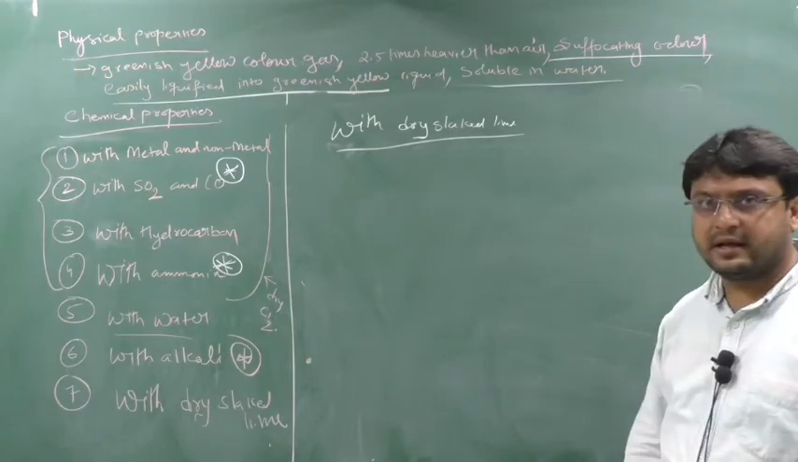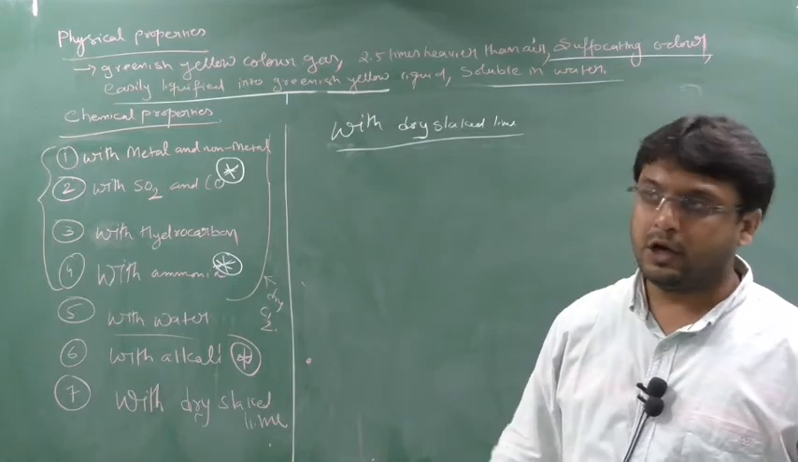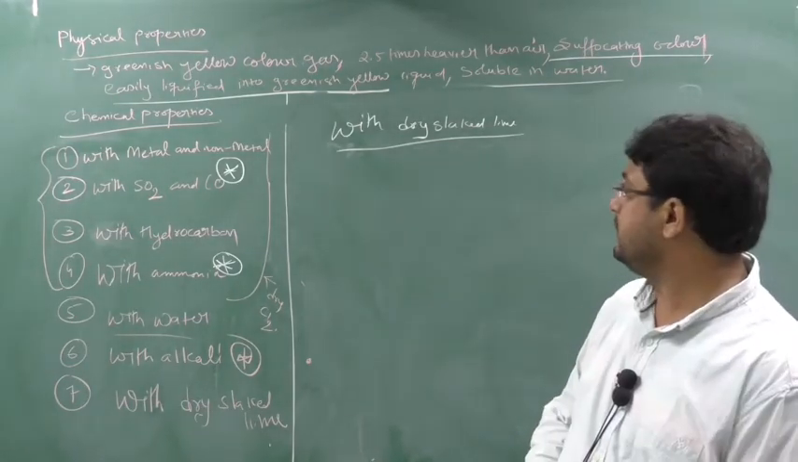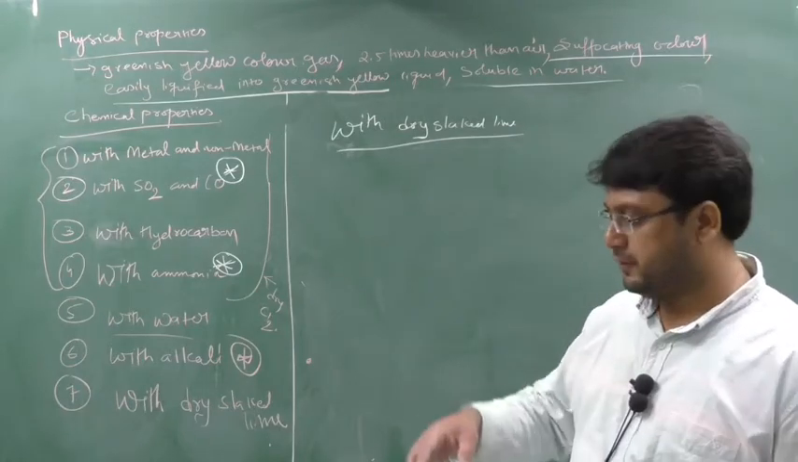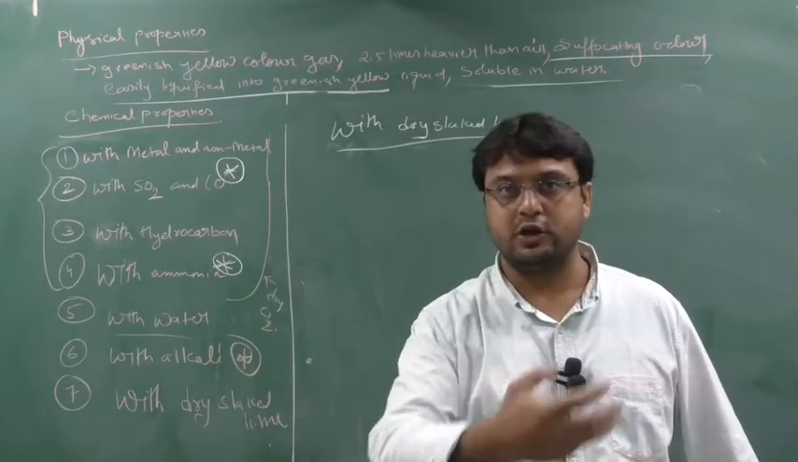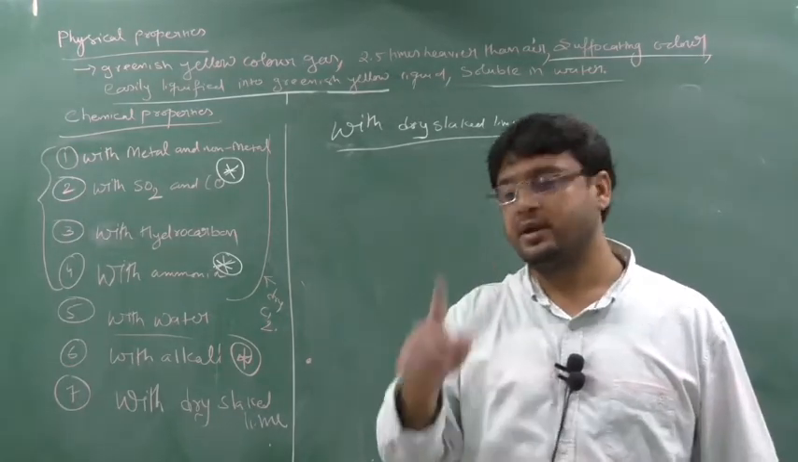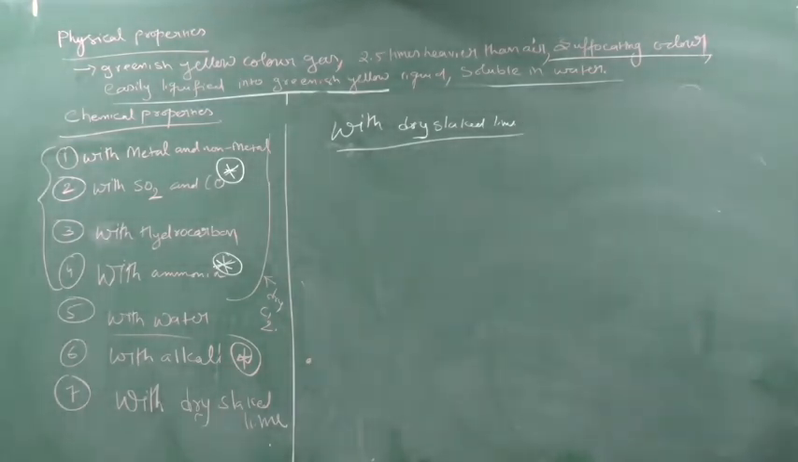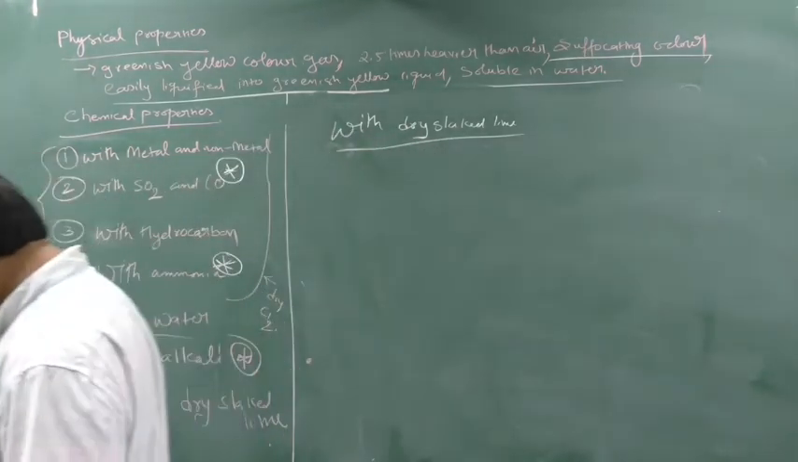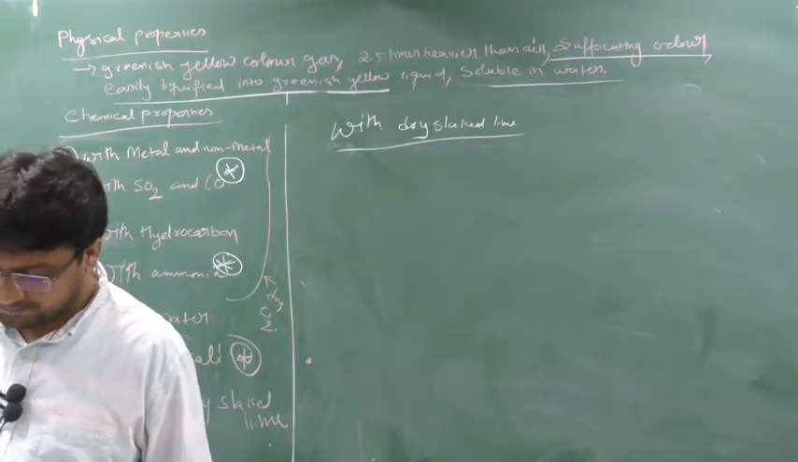So with dry slaked lime, you know the preparation of bleaching powder. Remember, a rotatory clean and big furnace will be there, and in each and every portion we keep the slaked lime, and in each portion we enter the chlorine gas. So chlorine gas will react with the slaked lime and convert into bleaching powder. Remember that reaction. So write down: chlorine reacts with dry slaked lime and generates bleaching powder.